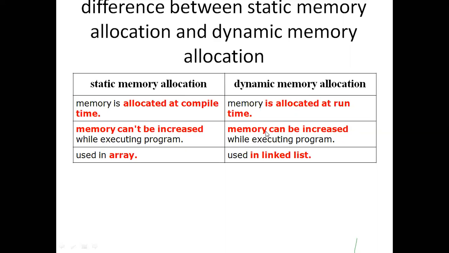In dynamic allocation, we can change the size at any time. We can reallocate the size by using the realloc function at any time. That's why the memory can be increased or decreased while executing the program. But in static allocation, the memory size is always fixed. Whatever variable int a has been declared, its memory size is the integer size itself; it is fixed and cannot be changed.